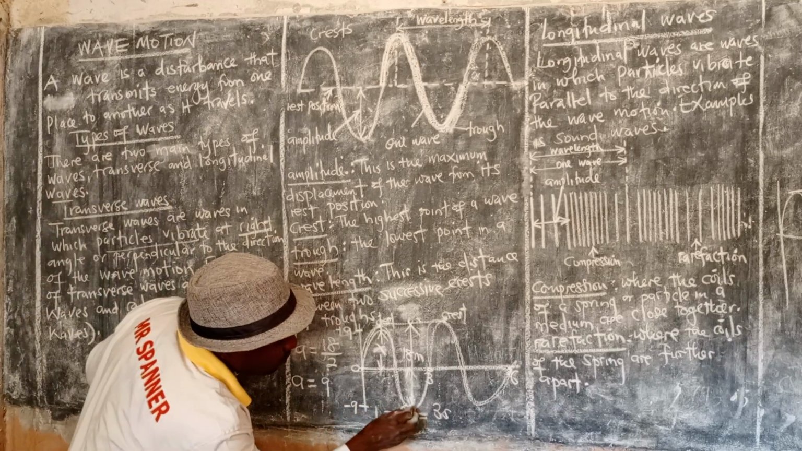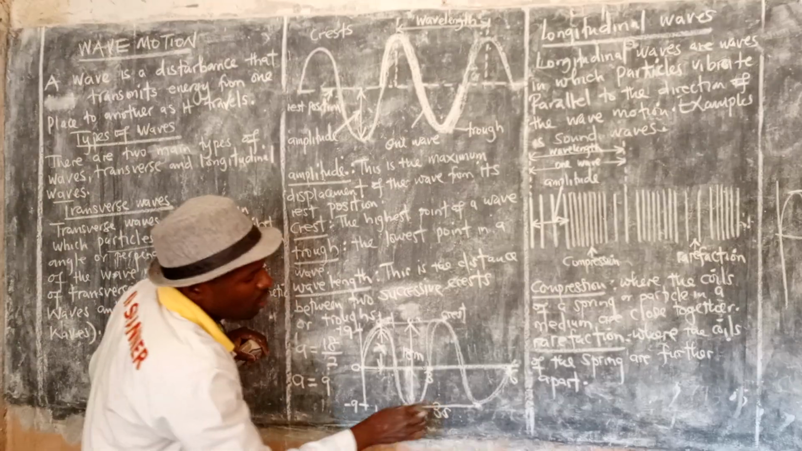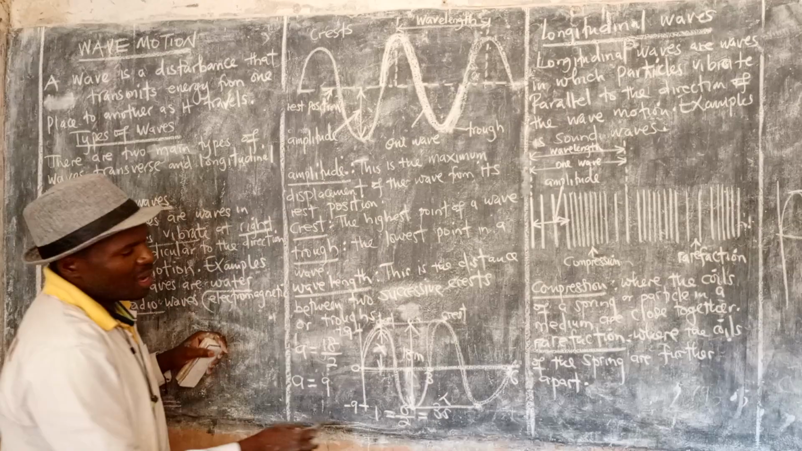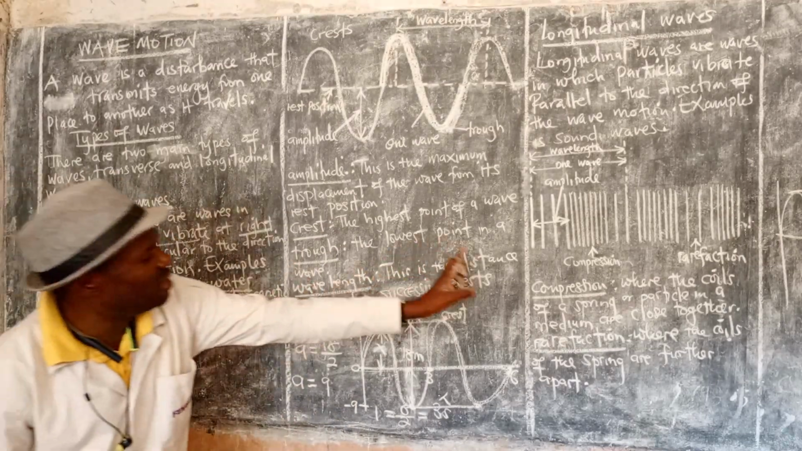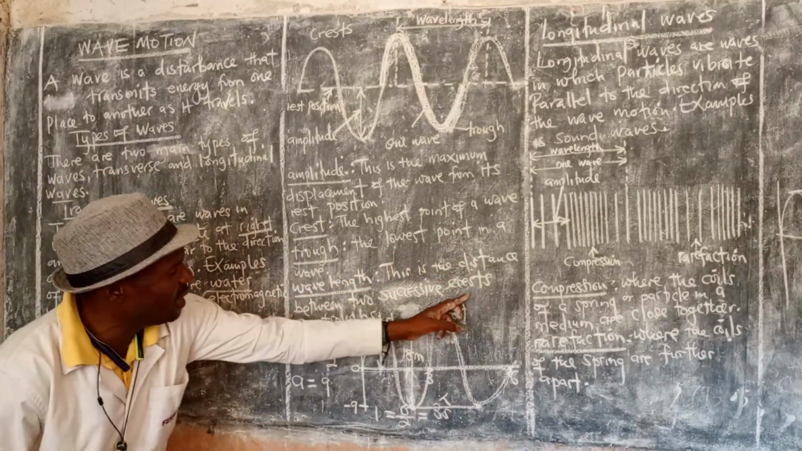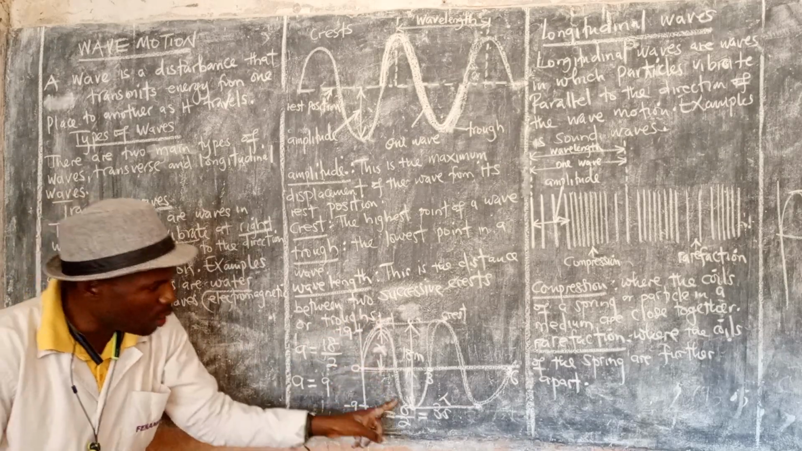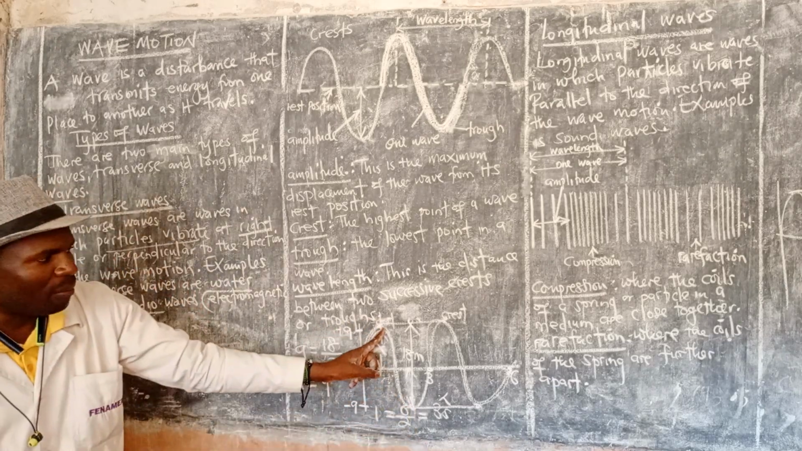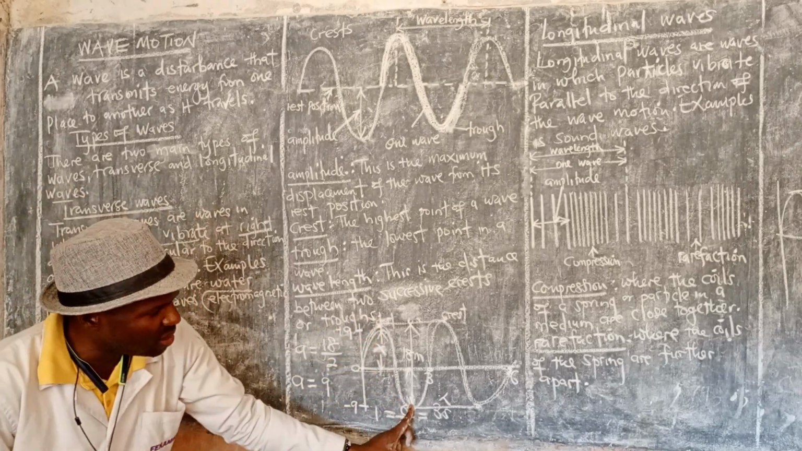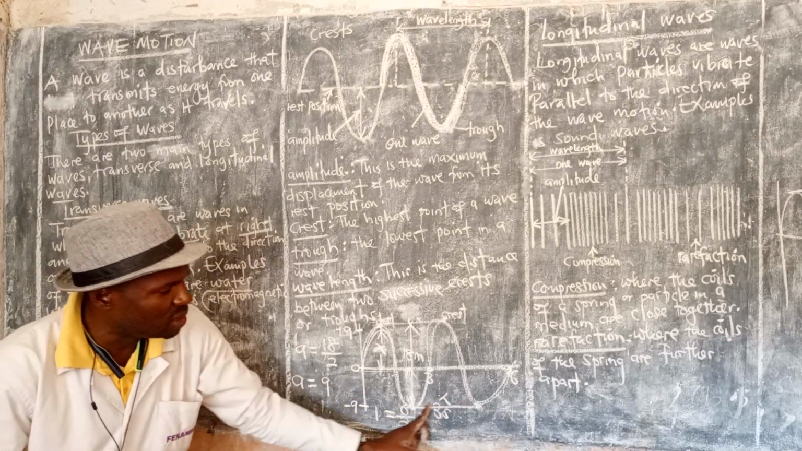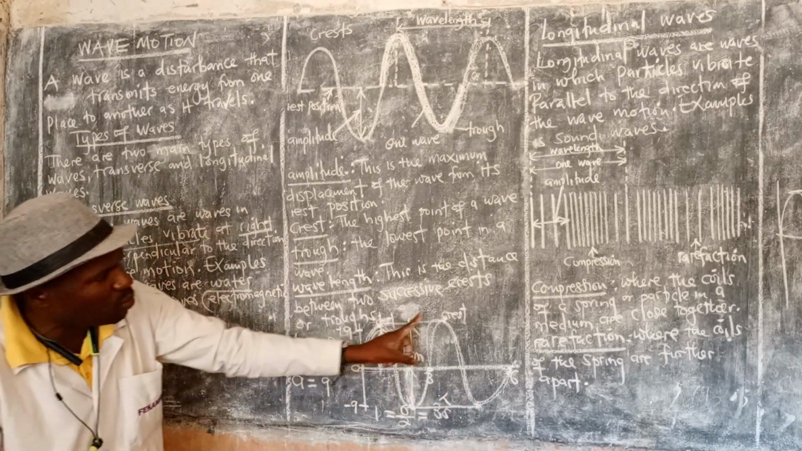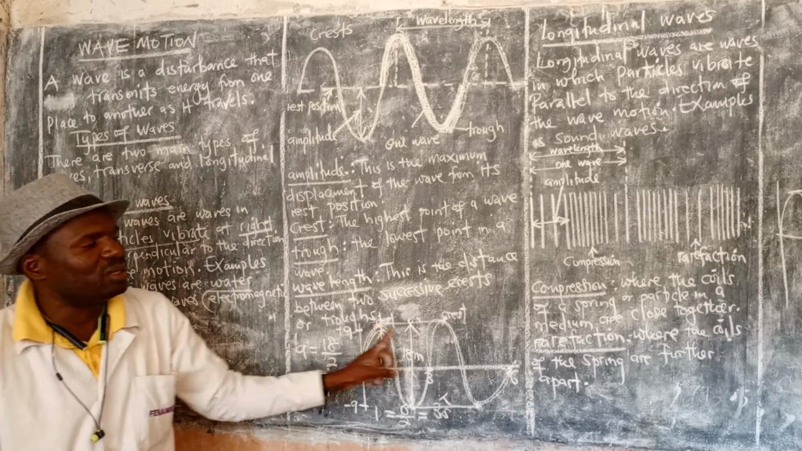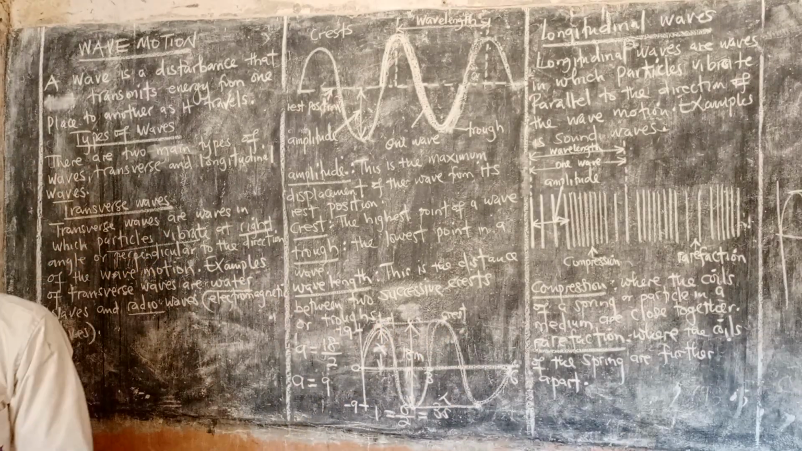So again, the distance from here up to here is also called what? Wavelength. We are saying wavelength is the distance between two successive crests or troughs. So the distance between this trough and the next is called wavelength. But again, from this crest to the other crest, it is also called wavelength. As simple as that.